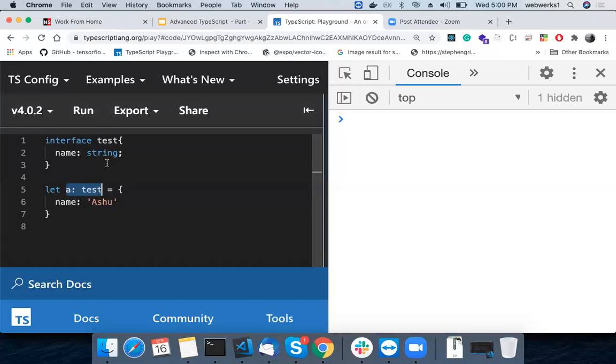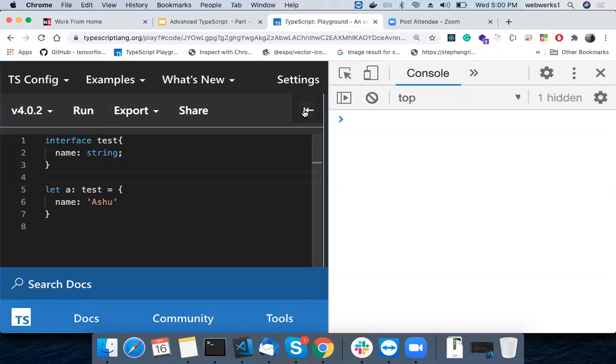Our transpiler is not able to understand what interfaces are and how they work. So this particular interface, and the link of this object with the interface, are going to be part of our d.ts files. Let's say we have a file called abc.ts, then it is going to produce a file abc.d.ts, and there it should have some reference to this JSON object and this interface.